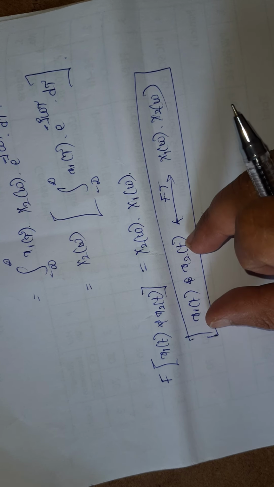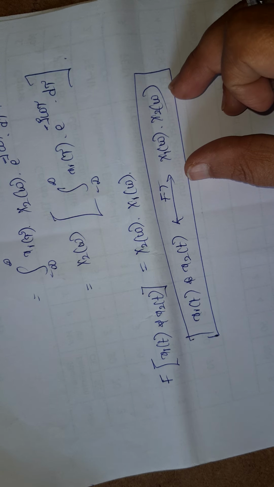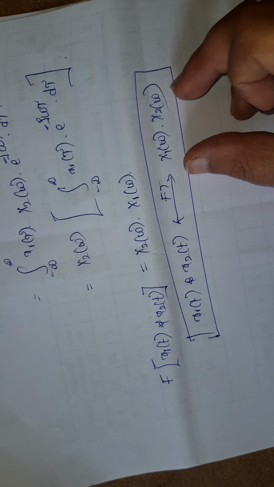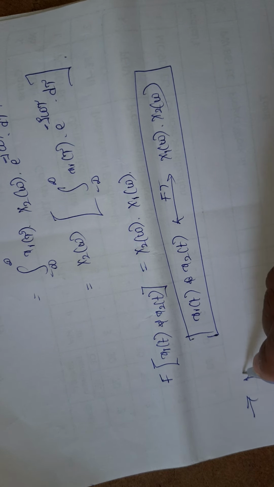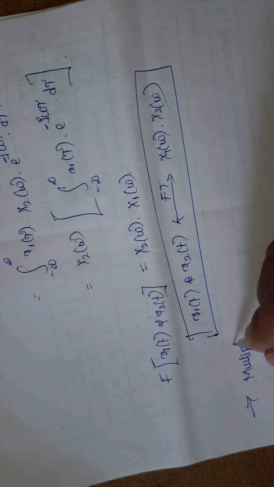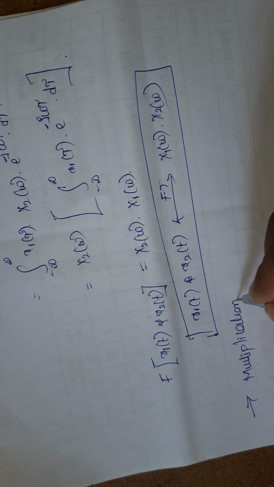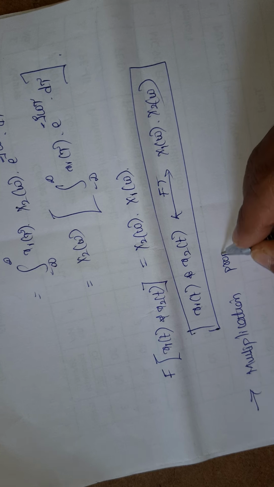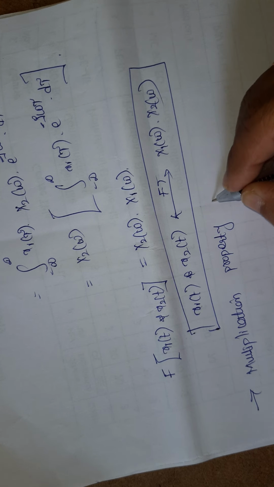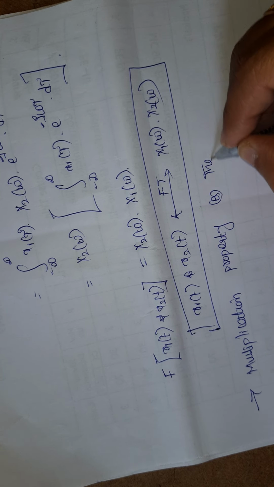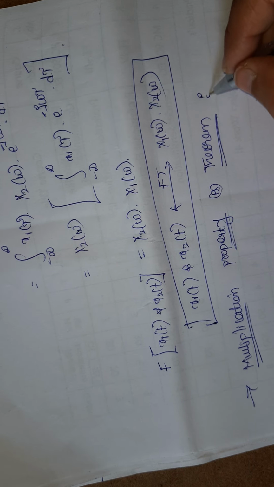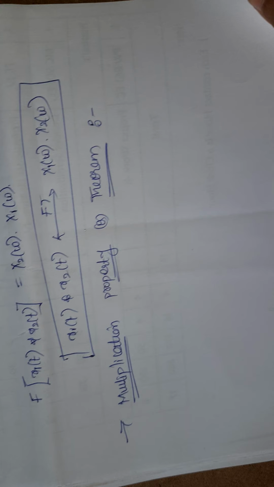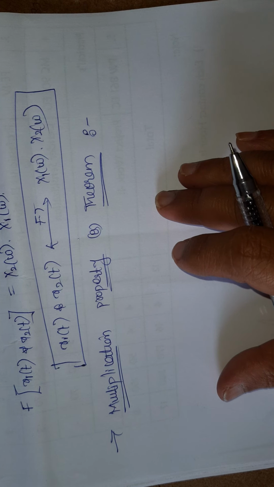Okay, till now we have discussed convolution in time domain. Now I am going to take another property, that is convolution in frequency domain. That is nothing but the multiplication property or multiplication theorem, or we can say convolution in frequency domain.